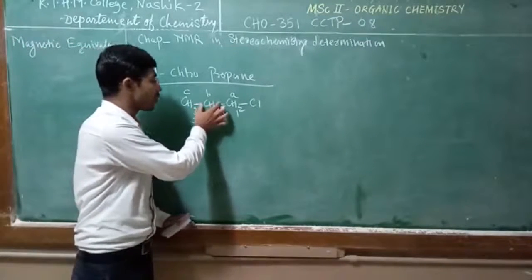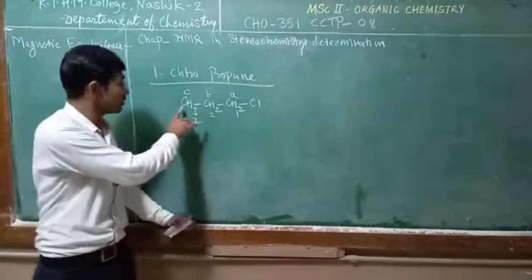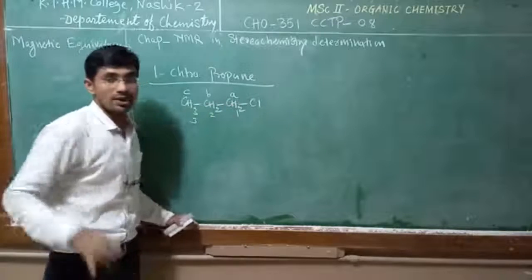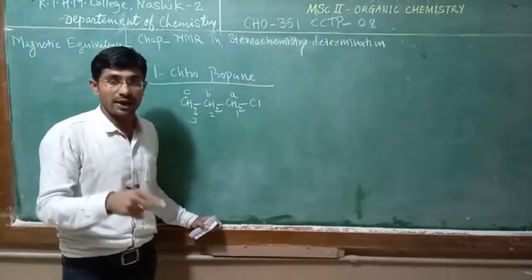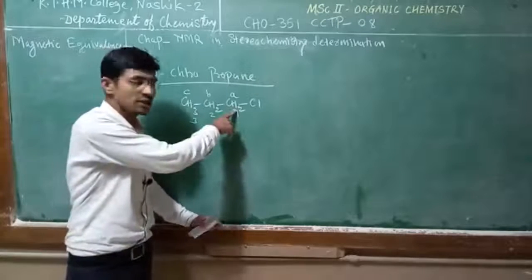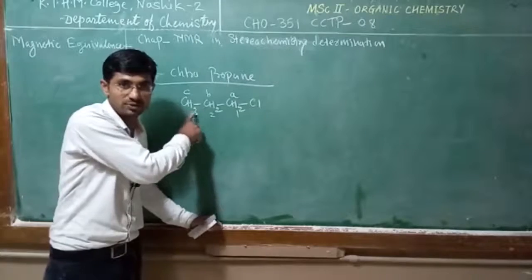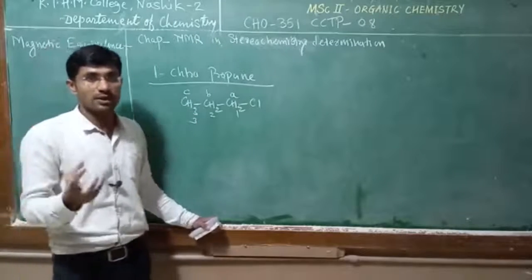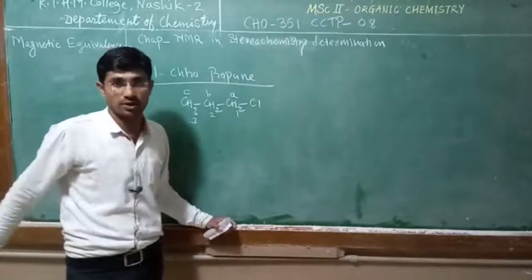So each carbon bears protons that are chemically and magnetically equivalent. This set has one chemical shift value, this has a different chemical shift value, and this has another different chemical shift value. But the protons on the same carbon are magnetically and chemically equivalent.